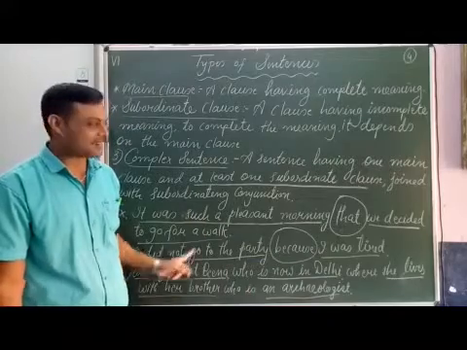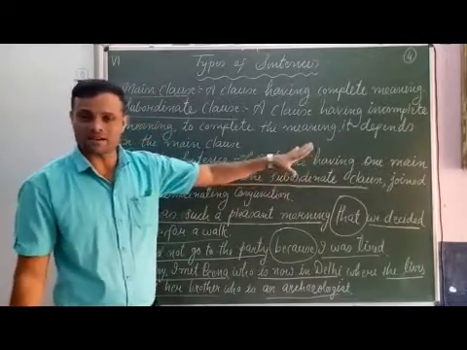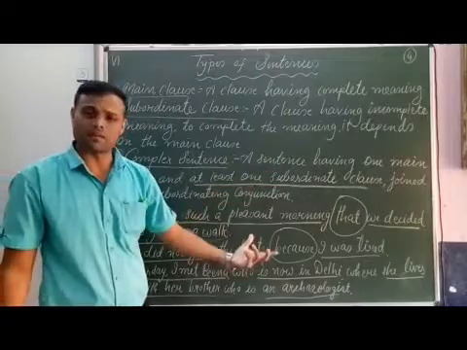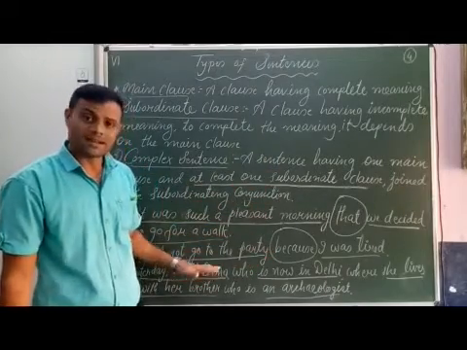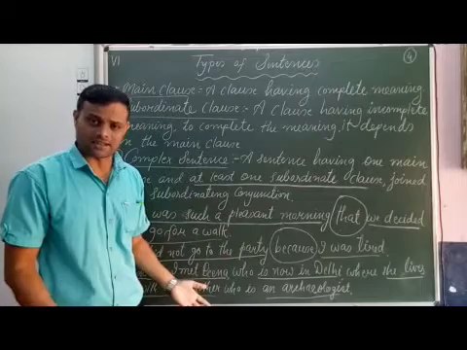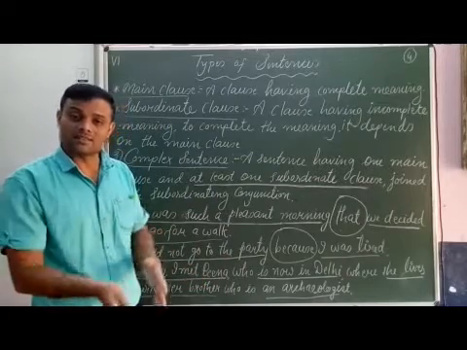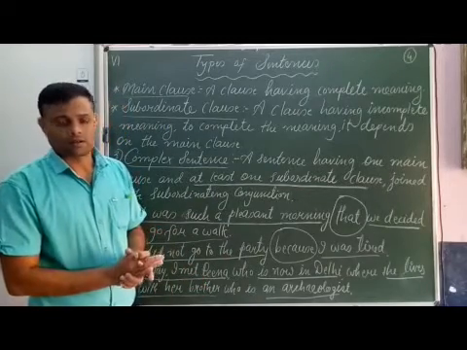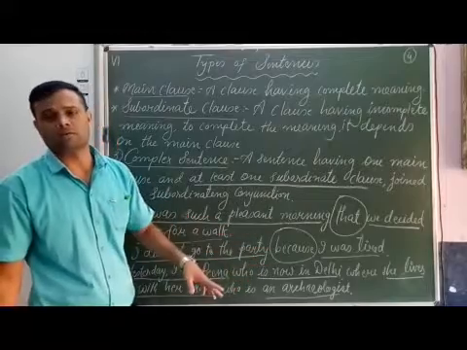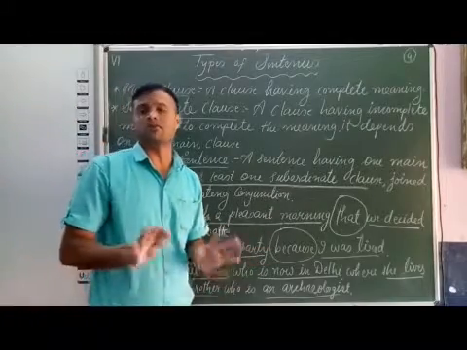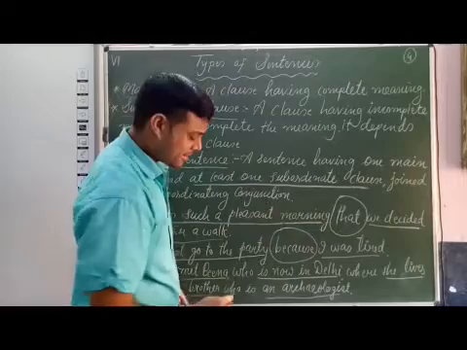As for the complex sentence, it is a sentence having one main clause and at least one subordinate clause. So here one main clause and three subordinate clauses are there, and these subordinate clauses join with relative pronouns, and relative pronouns are also part of subordinating conjunctions.